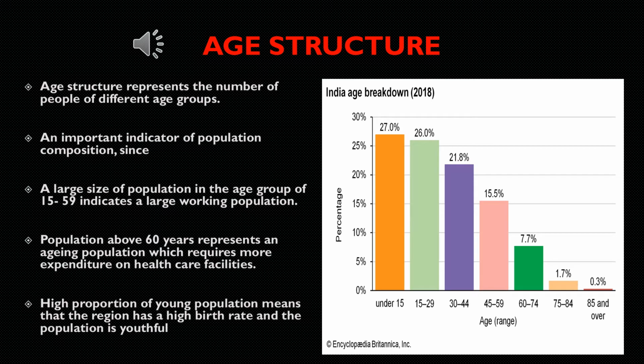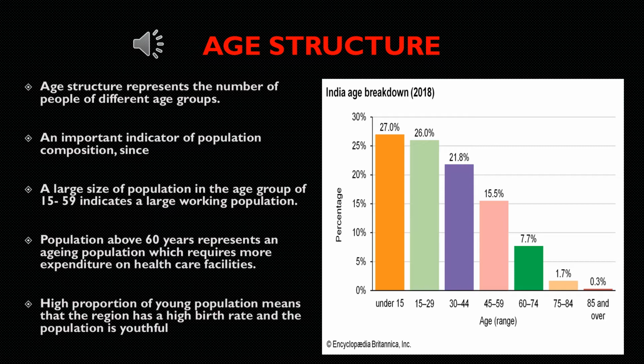Yes, children, now let us come to the next component, the age structure. The age structure represents the number of people of different age groups. It is an important indicator of population composition since a large number of population in the age group of 15 to 59 indicates a working population.